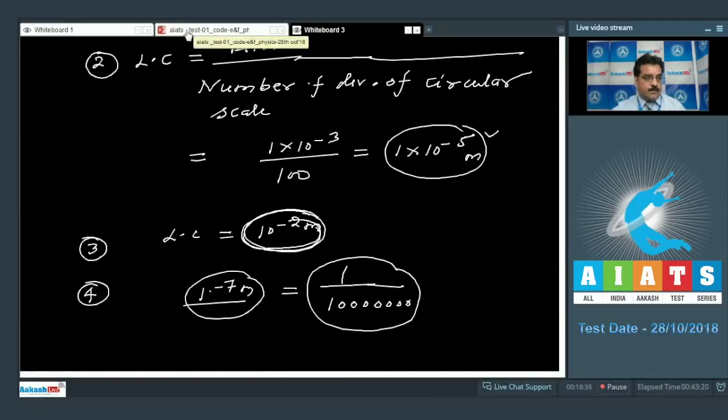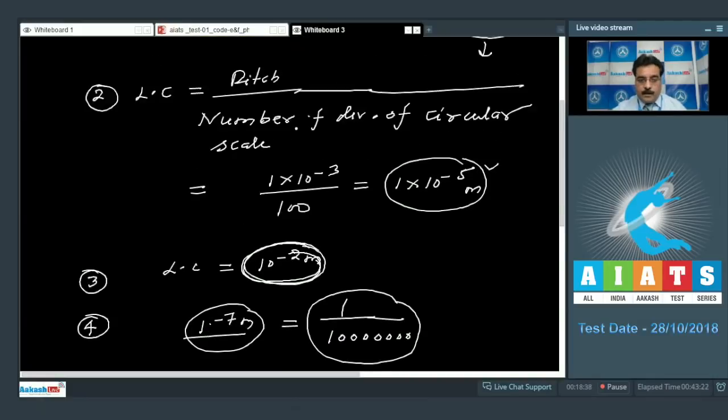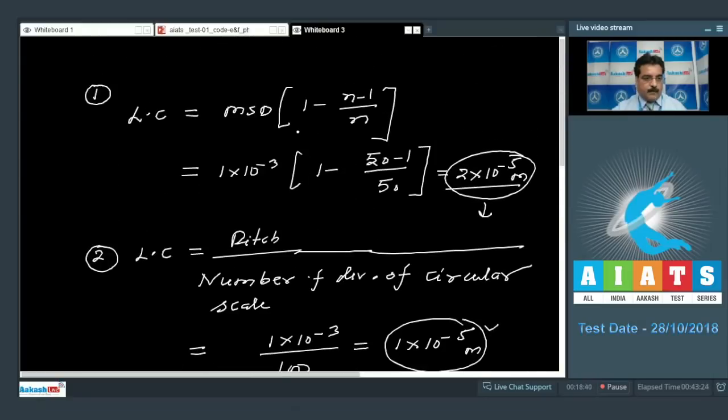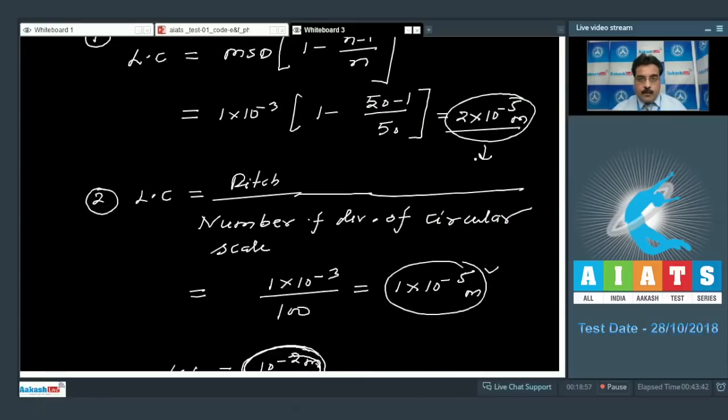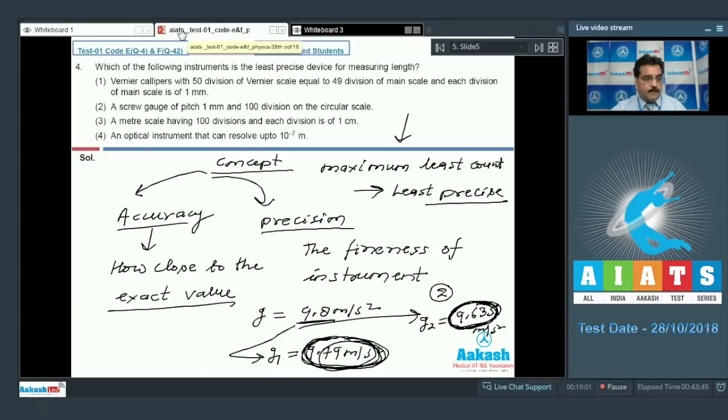Let's move on to the question once again, and before going to my original board, I would like to explain once again the least count, because this question is very important for us. The least count of vernier calipers is 10 to the power minus 5, screw gauge 10 to the power minus 5, meter scale 10 to the power minus 2, and optical instrument 10 to the power minus 7.